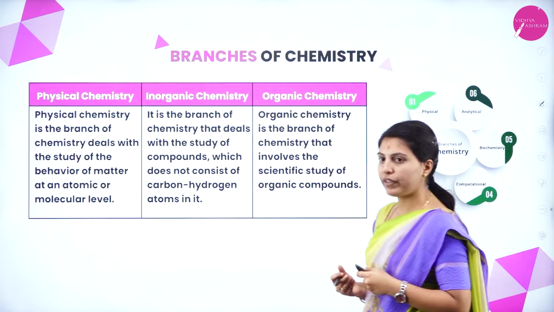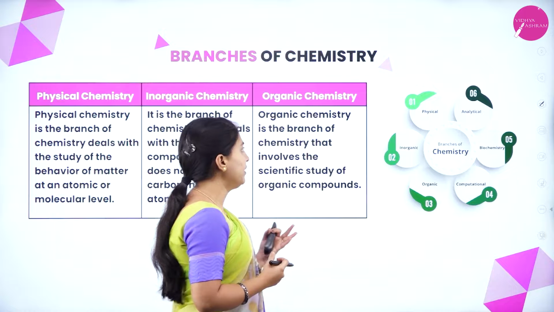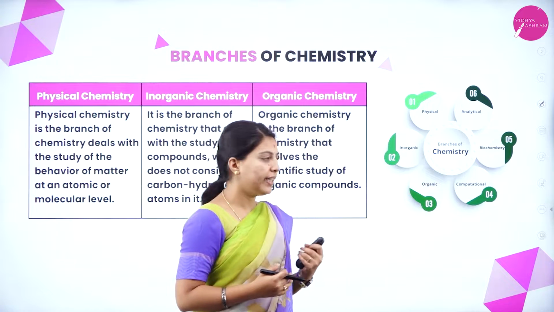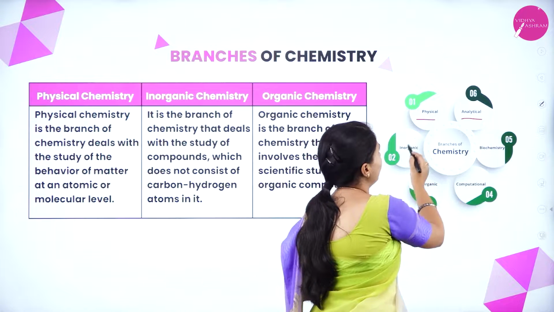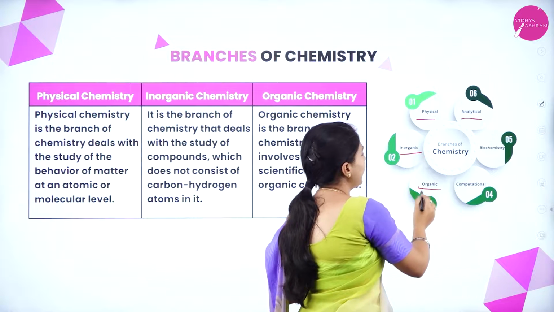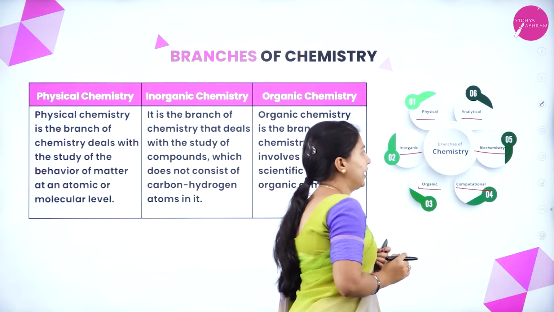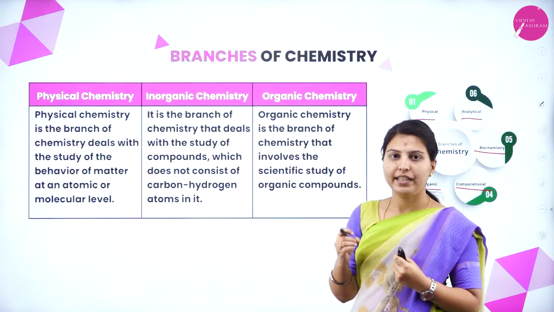What are the branches of chemistry, and why do we study the branches of chemistry? There are various kinds of branches in chemistry, that is physical, analytical, inorganic, organic, computational and biochemistry.